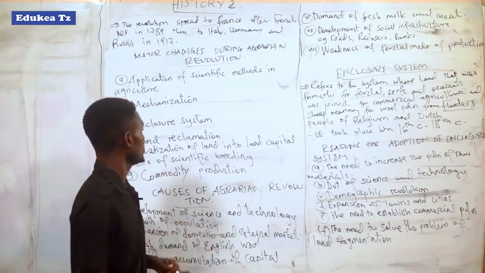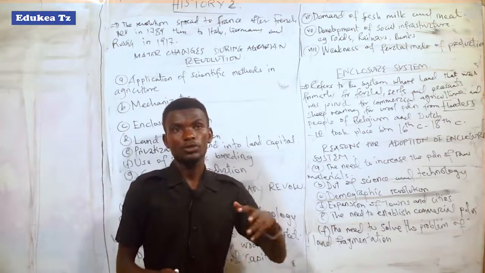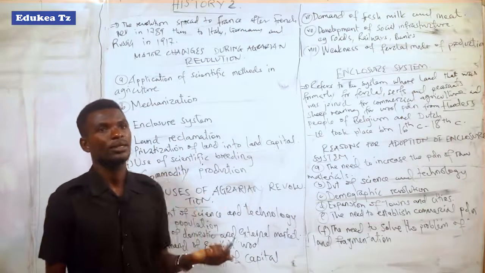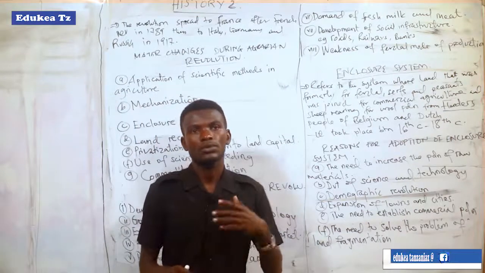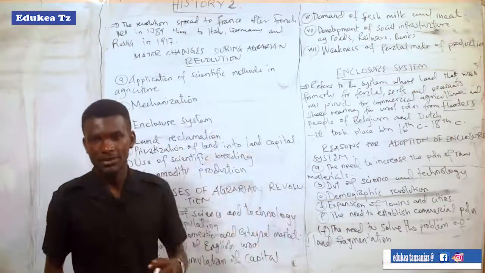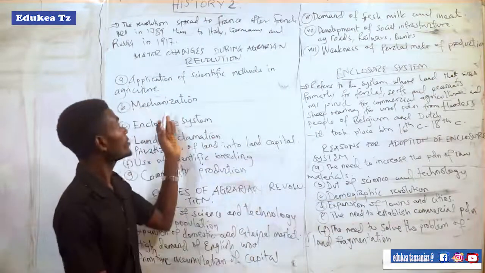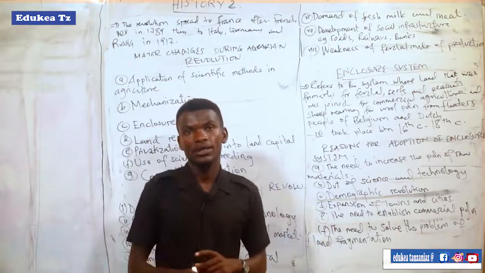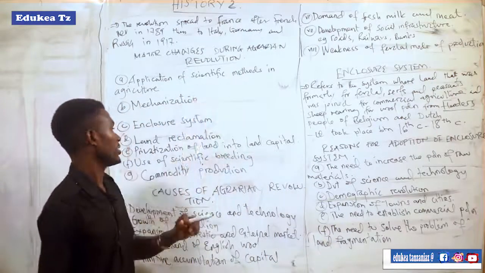So land reclamation took place, for example, in the Netherlands. In geography, we saw that land reclamation took place in the Netherlands, where different areas which comprised marshes and dry areas were put to use due to the agrarian revolution and the changes which came with it during that era.